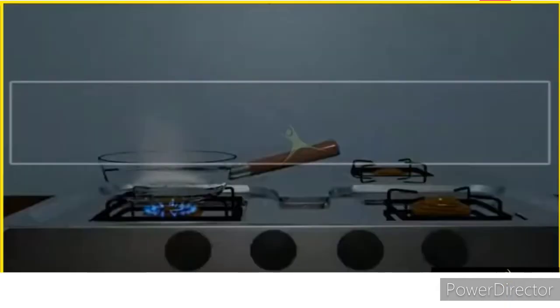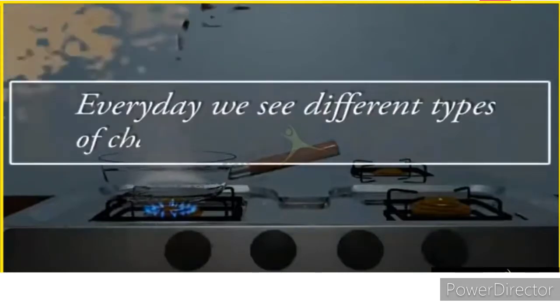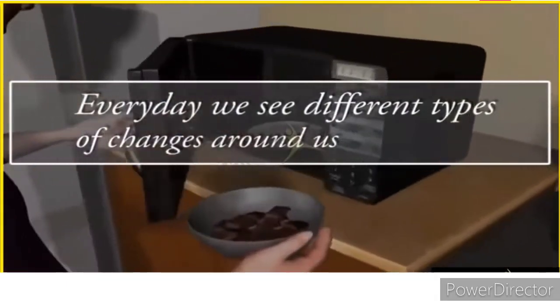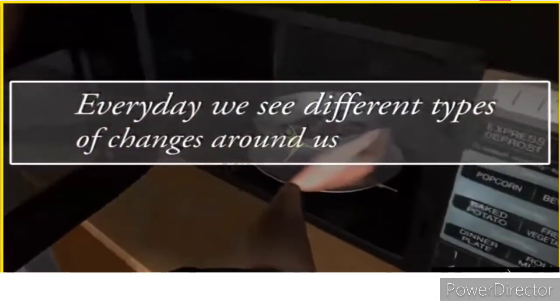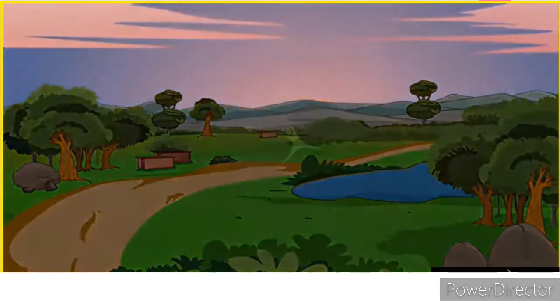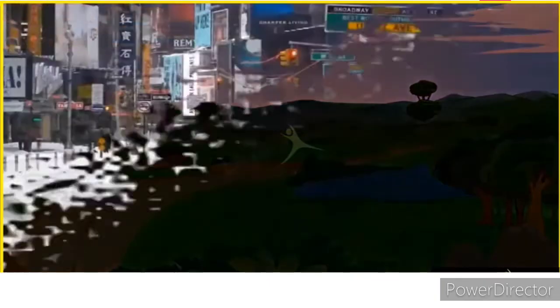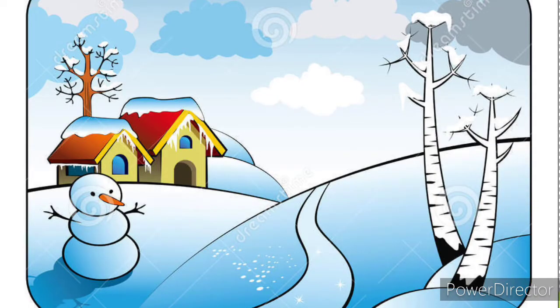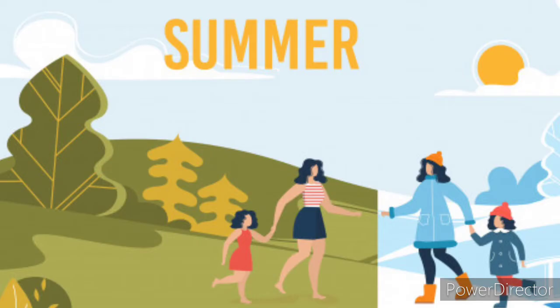Okay. Let's begin. Students, every day we see different types of changes around us. What kind of changes? Students, we can observe that day gradually changes into night. The season changes from winter to summer.